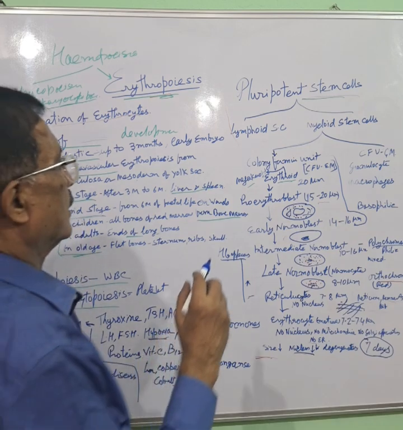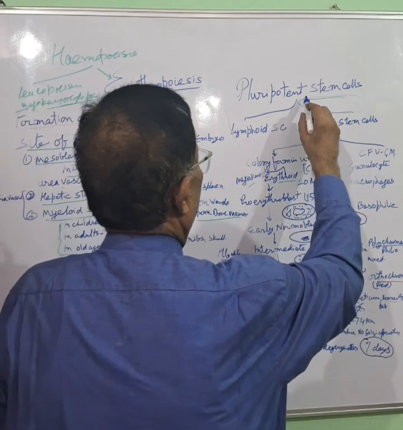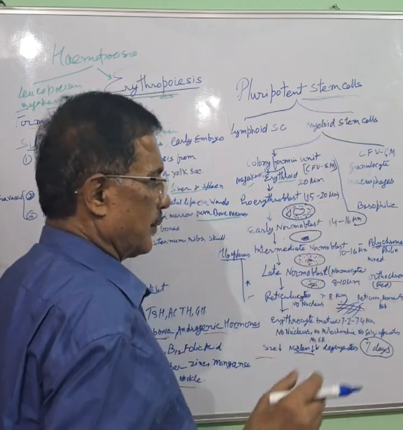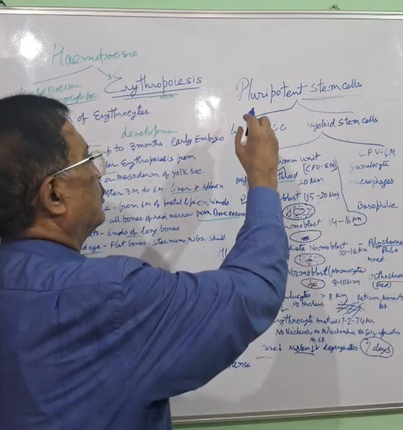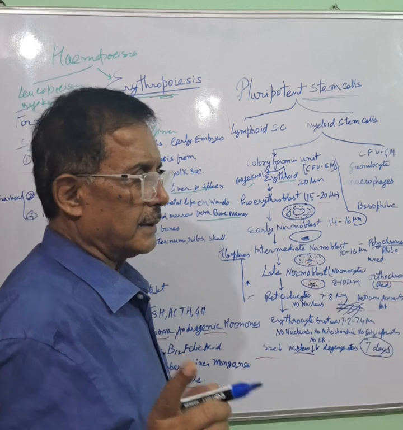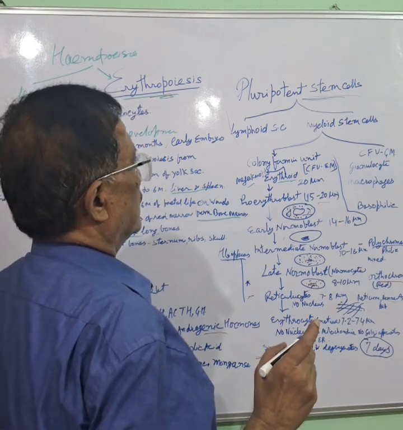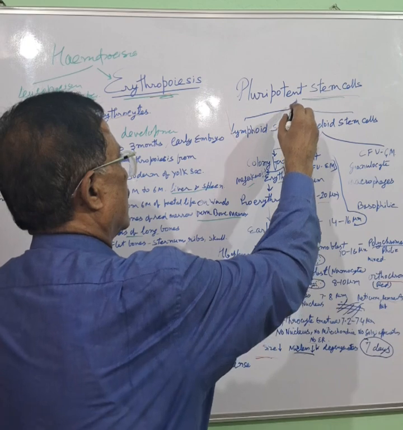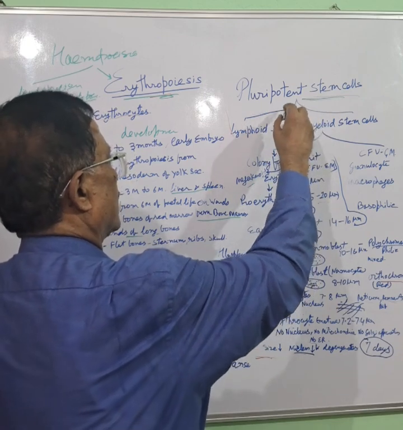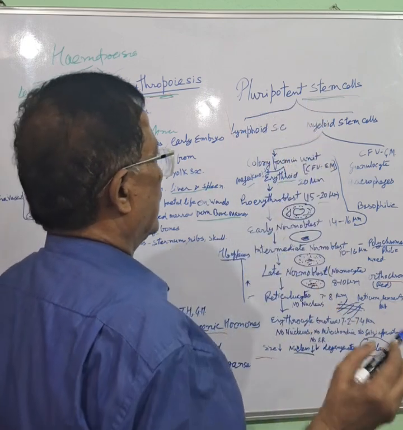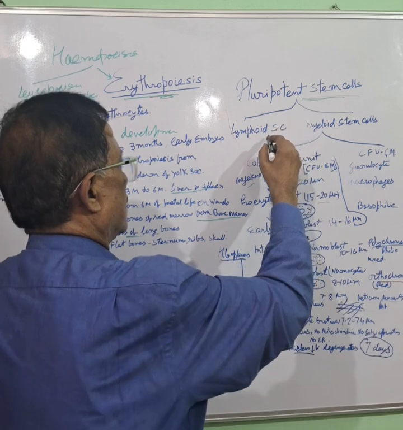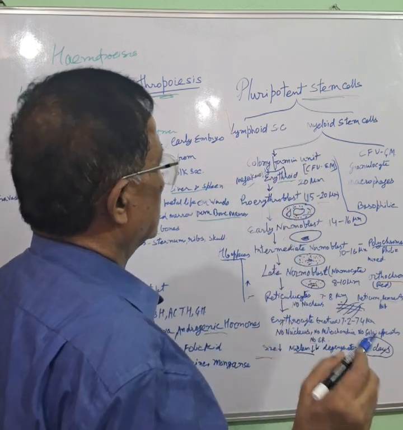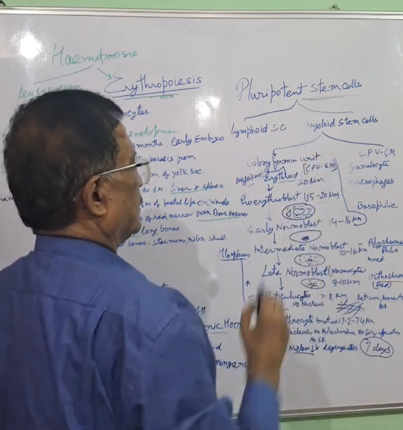Then the stages of RBC formation, erythropoiesis. Pluripotent stem cells present in the bone marrow divide into lymphoid stem cells and myeloid stem cells.